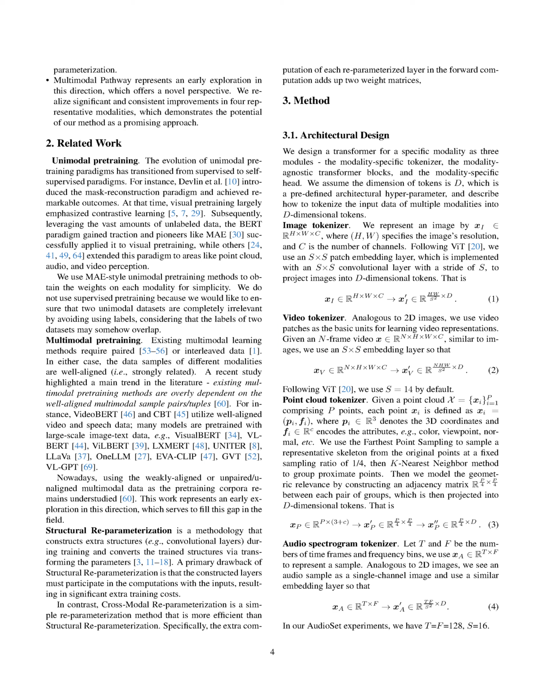Section Summary. The evolution of unimodal pre-training has shifted from supervised to self-supervised paradigms, with methods like mask reconstruction and BERT gaining traction in visual pre-training. Meanwhile, multimodal pre-training methods have traditionally relied on well-aligned data pairs, but this work explores the understudied use of weakly aligned or unpaired multimodal data for pre-training.